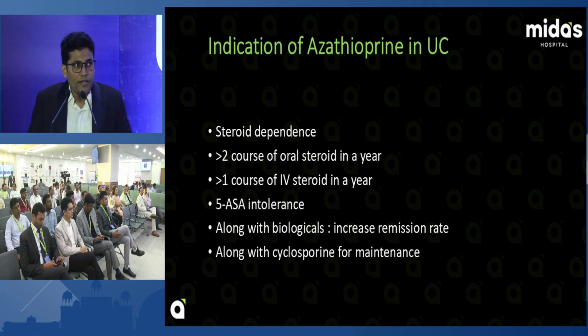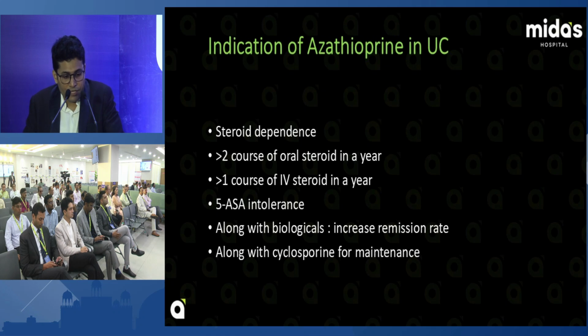And steroid refractory: the patient is not responding to the steroid after 4 weeks of oral therapy, that is called steroid refractory. Two courses of the oral steroid in a year and 1 course of the IV steroid in a year. This is the indication for azathioprine in UC, along with biologicals to increase the remission rate, along with cyclosporine for maintenance of the disease.